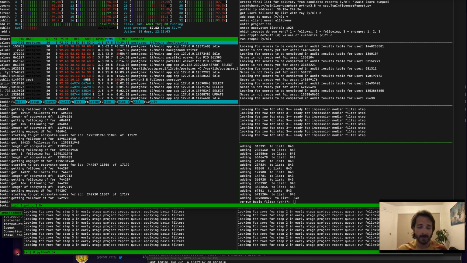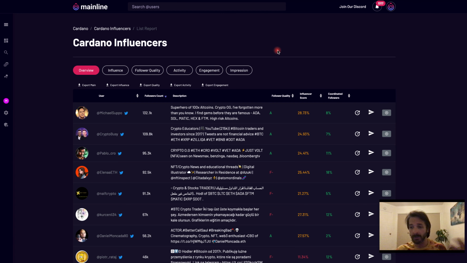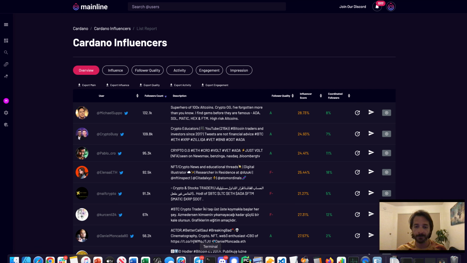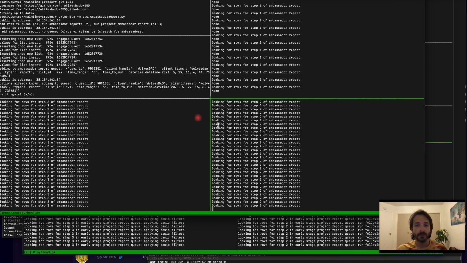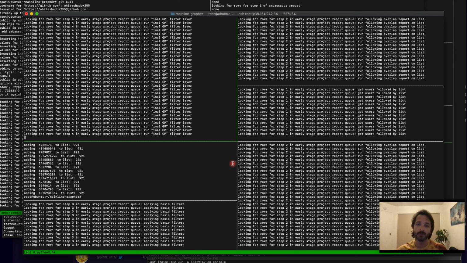What that comes out to is literally just a list that you can work off of in order to work with your project or onboard some of these KOLs. So that's one module. Another module here is the early stage project report.